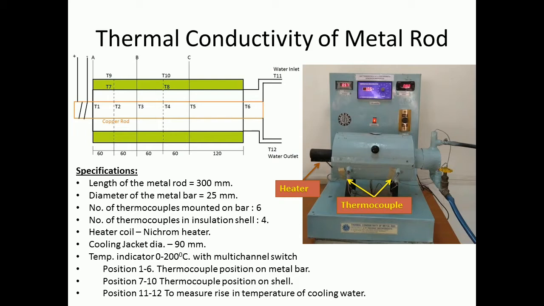Thermocouple position 1 to 6 on metal bar, thermocouple position 7 to 10 on shell, thermocouple position 11 and 12 is to measure the water inlet and outlet temperature.